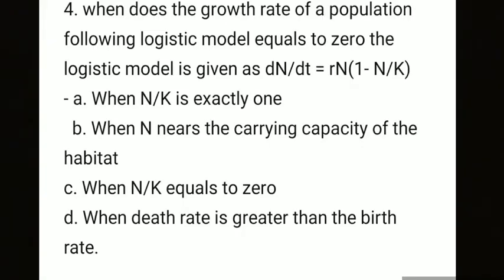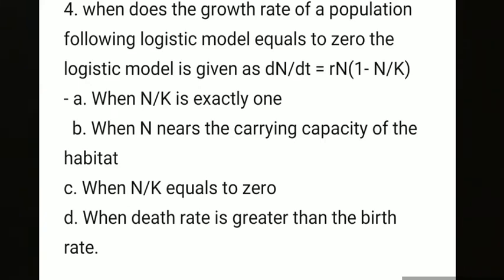Next, question number 4. When does the growth rate of a population following the logistic model equal 0? The logistic model is given as dN/dt equals rN(1 minus N/K).